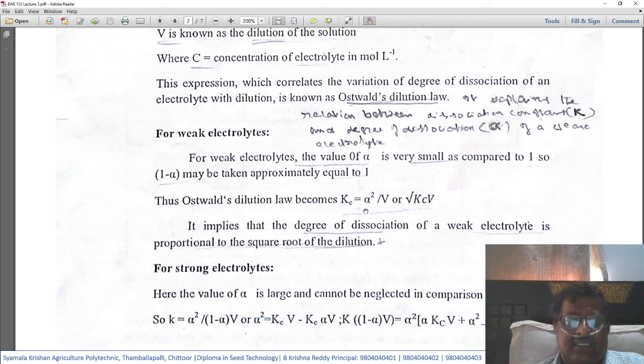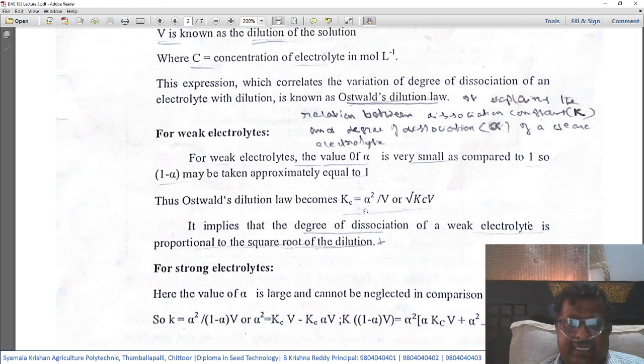For weak electrolytes, the value of alpha is very small as compared to 1. So 1 minus alpha may be taken approximately equal to 1 because alpha is negligible. Thus, Ostwald's dilution law becomes Kc is equal to alpha square by V, or alpha is equal to root of KcV.